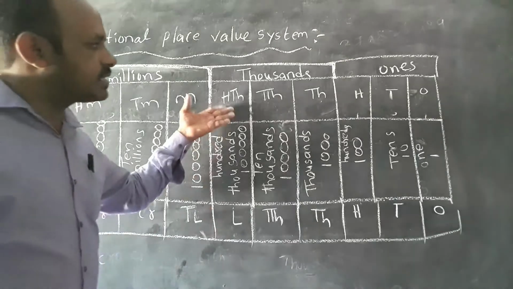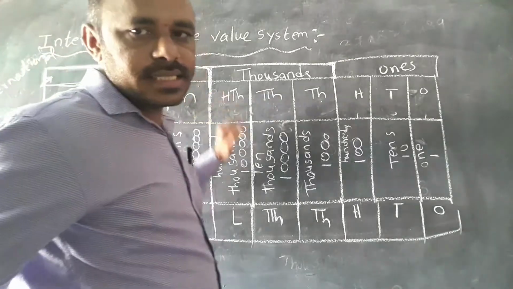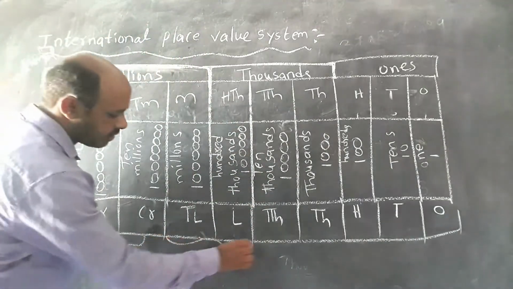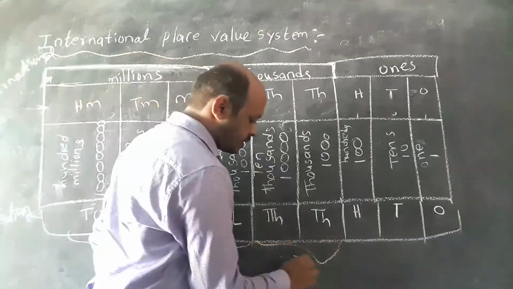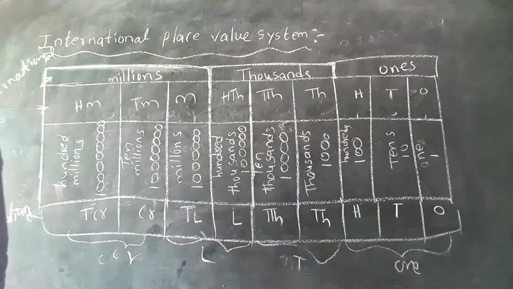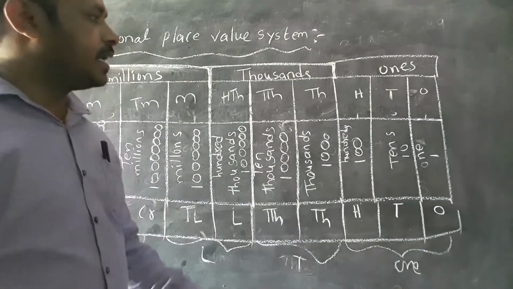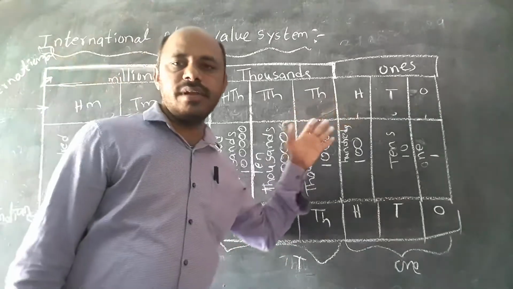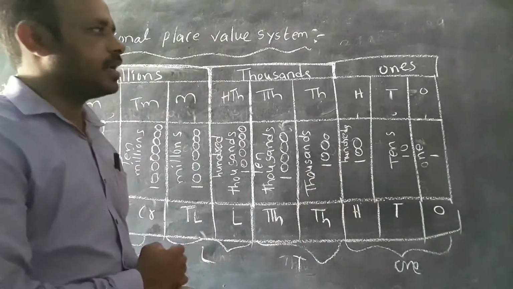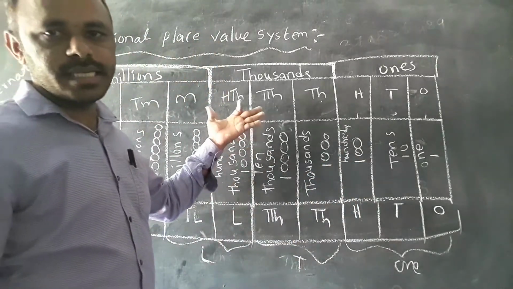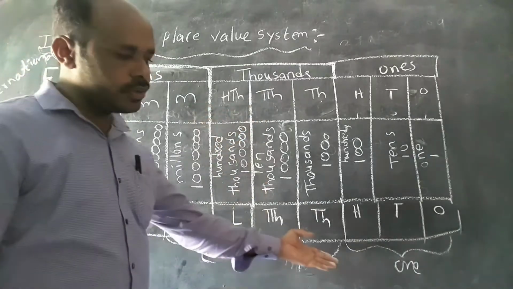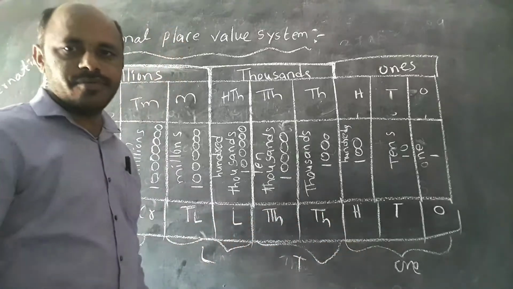Okay, the first one is place values. In the international system, and this is the Indian system. These are the crores period. This is the lakhs period. This is the thousands period. This is the ones period. As usual, the last three are the same. Whenever we keep commas in the international system, we take every 3 digits from right to left, because the period value is 3 digits in the international system. In the Indian system, first 3, then every 2. I explained that before, in the previous session. Okay.